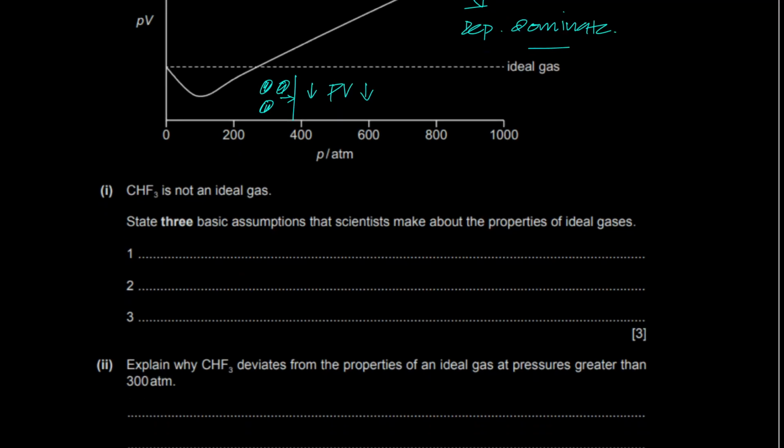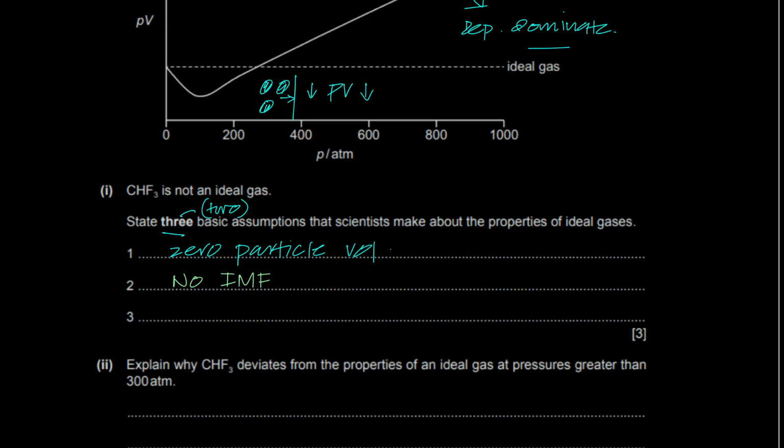So I think still 3 basic assumptions. Now the examiner will never ask 3. He'll always ask 2, because 2 are a part of your course, which is what? 0 particle volume and no IMF. The 3 assumptions of ideal gas are 0 particle volume, no IMF, and the third one, you could write whatever, you could write that, hey, all collisions are perfectly elastic, or the gas obeys all basic gas laws.